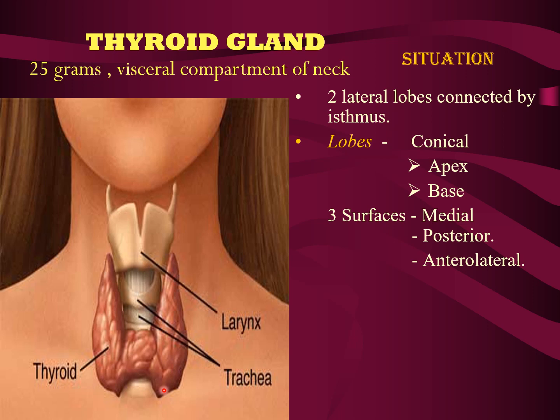The apex is directed upwards, whereas the base, also known as the lower pole, extends up to the 5th or 6th tracheal ring. We have three surfaces: the medial surface, which is related to the tubes, then the posterior surface and the anterolateral surface. These are the three surfaces of the thyroid gland: medial, posterior, anterolateral.